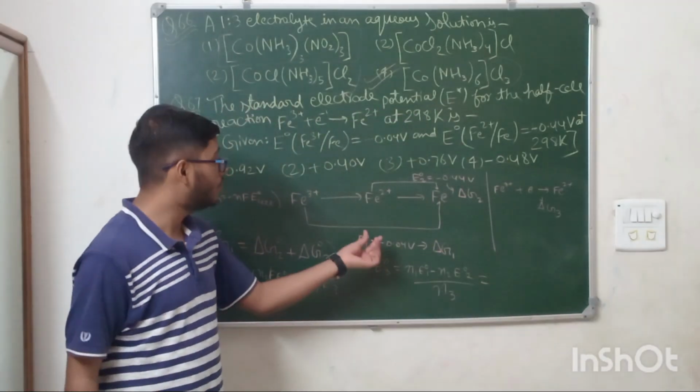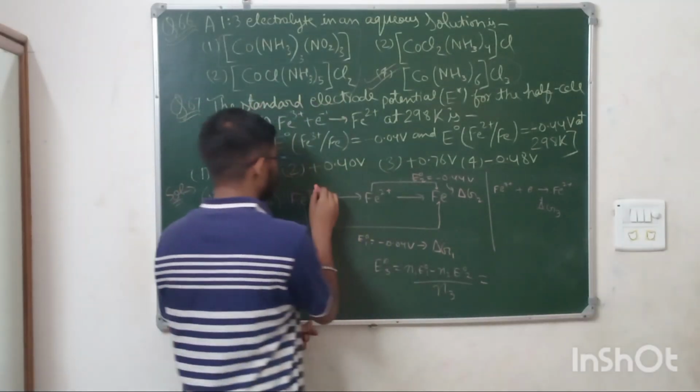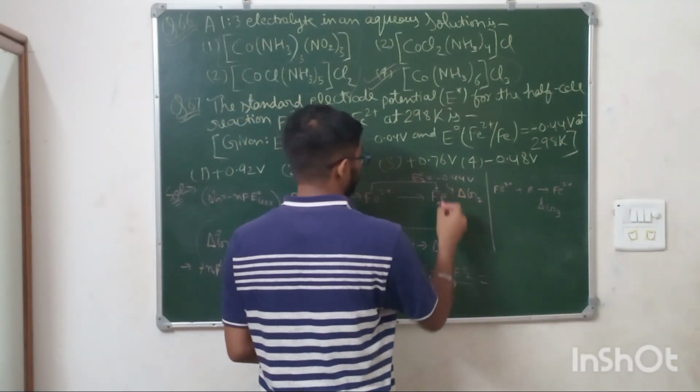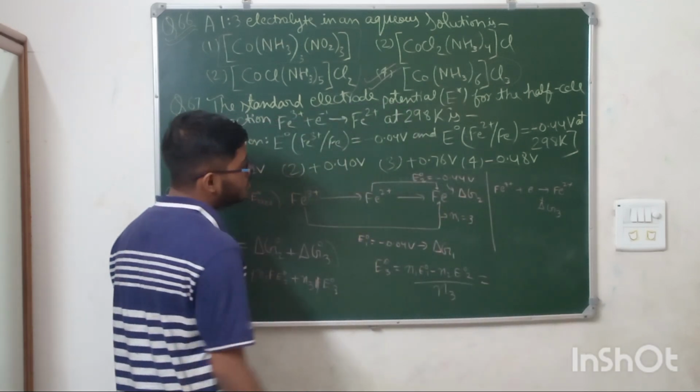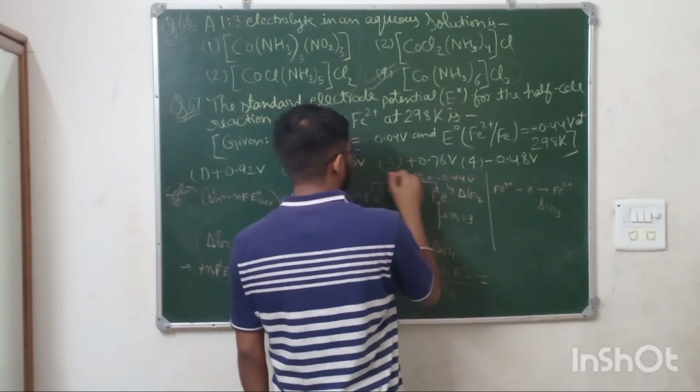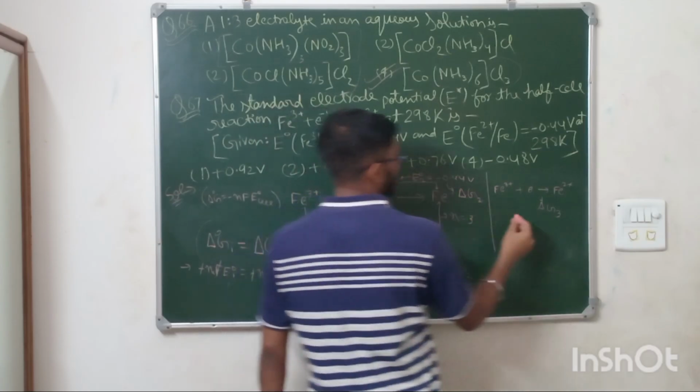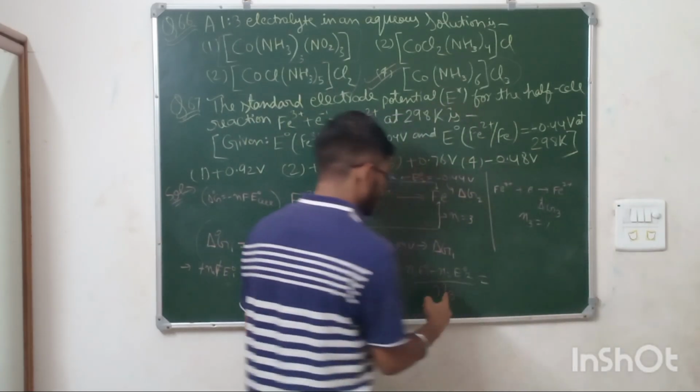What is N1 for this reaction? How many electrons are involved? N1 is 3, N2 is 2, and N3 is 1.